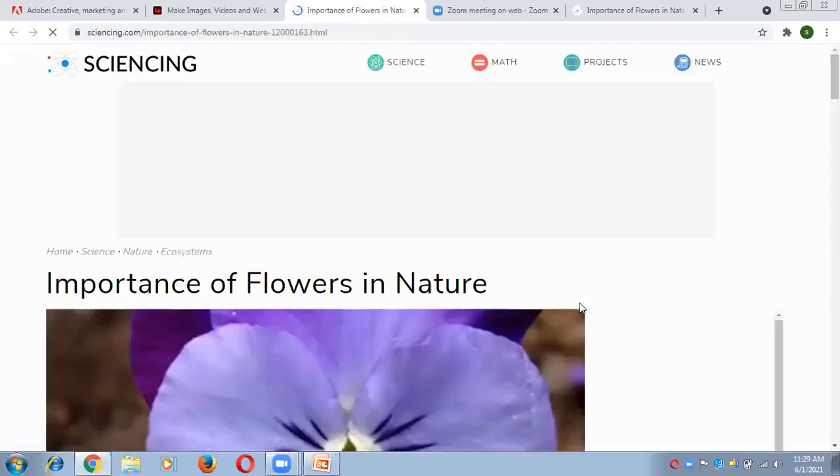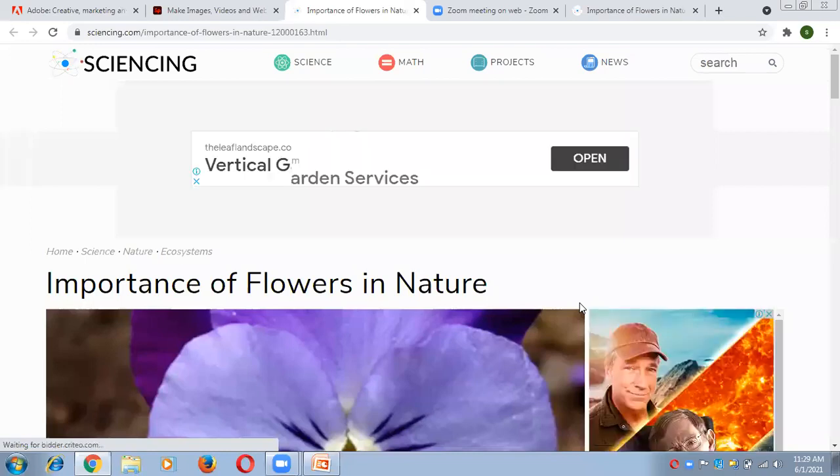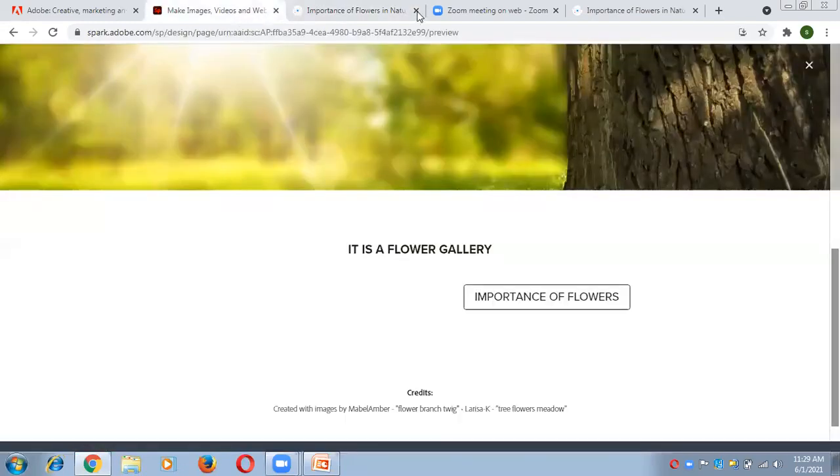You will be directly redirected to another web page where your importance of flowers is available. So no need to write the full content on your web page. You can create easily by the help of buttons. So I'll go back on my web page and now move on to the next one.